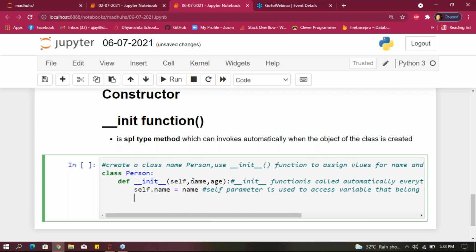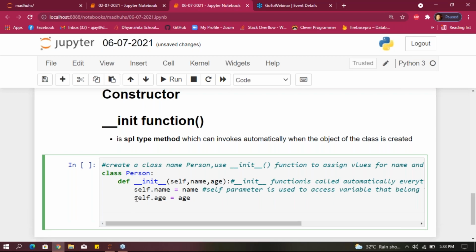Okay, what are the variables which belong to the class here? These are the two. That is the reason I'm using self dot name equals name and self dot age equals age. Okay guys, I hope you understood this step.